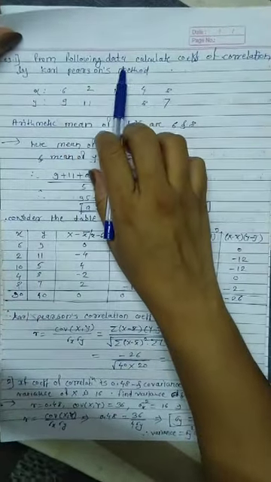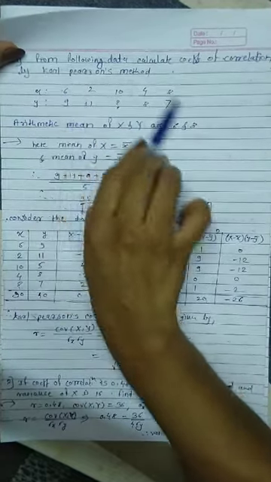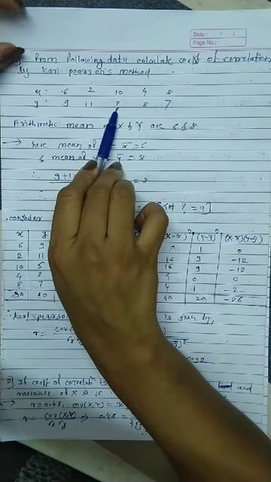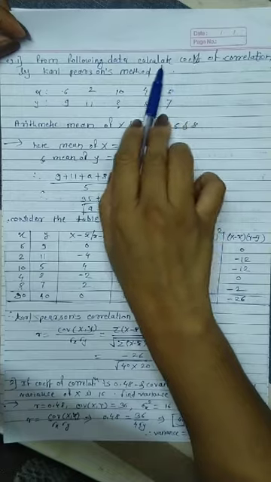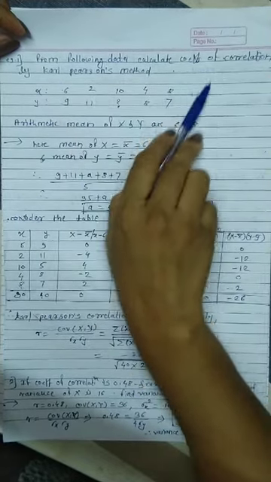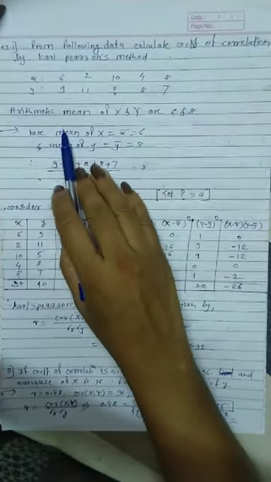From the following data, these are the x values and y values. In this example, the middle y value is not given; it is a question mark. We want to find that y value first, then calculate the coefficient of correlation by Karl Pearson's method. That means we have to find the r value by the given formula.